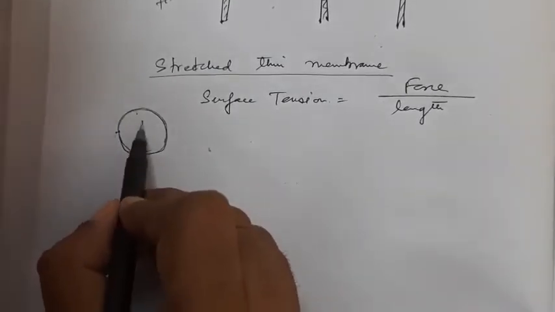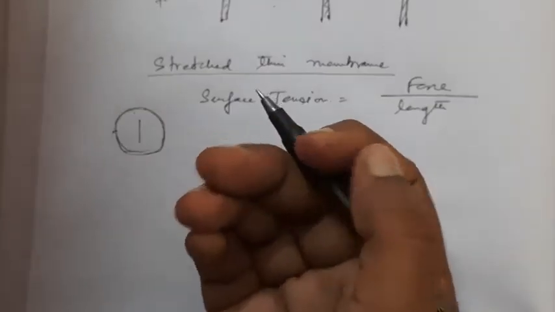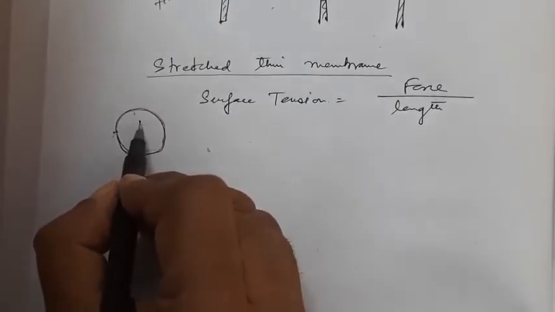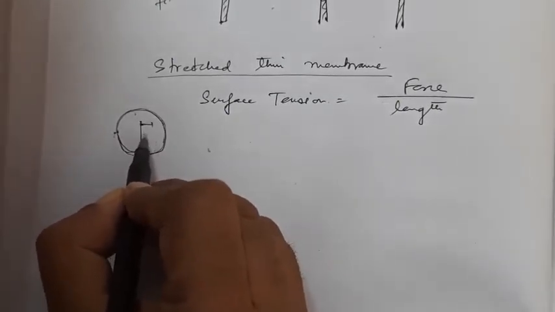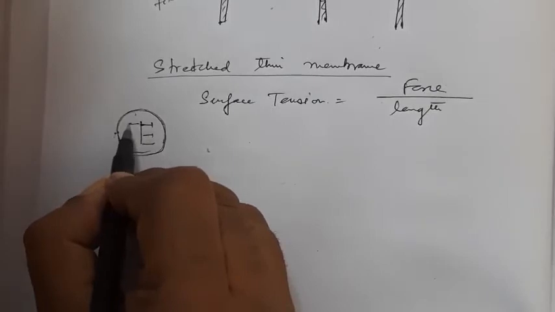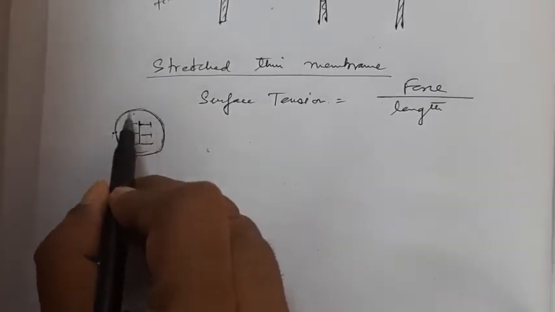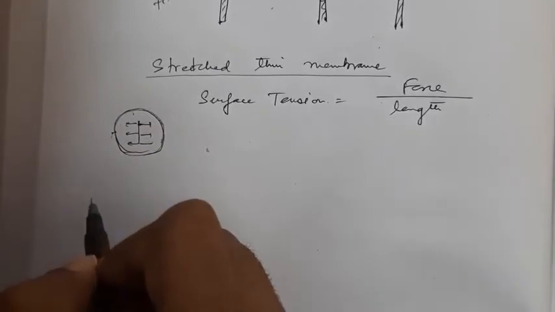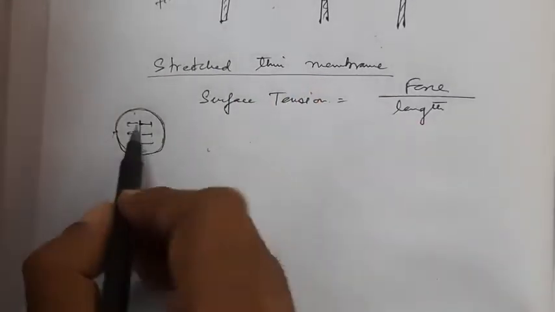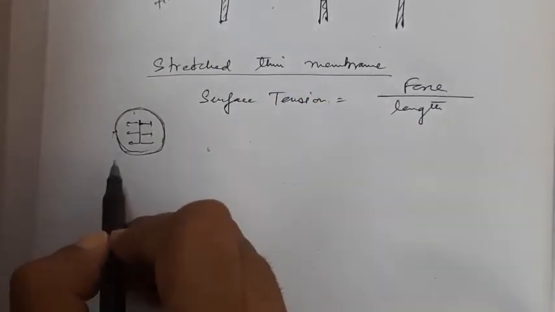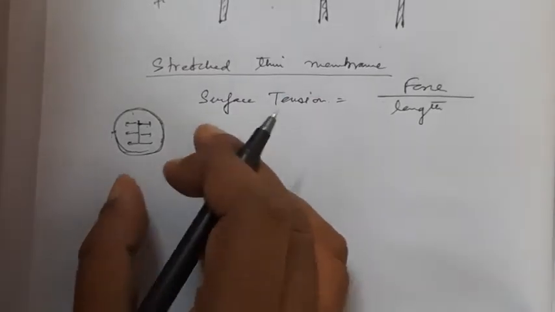We place a matchstick or anything straight. Now the force of surface tension will act on the needle like this. Now this diagram can be mistaken for two forces equally balancing each other, but no, this is not the case.